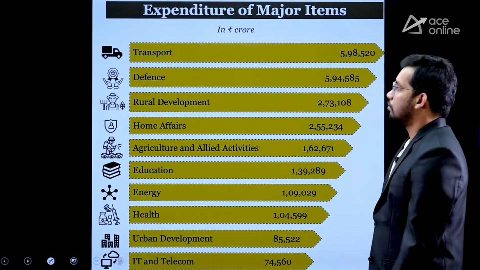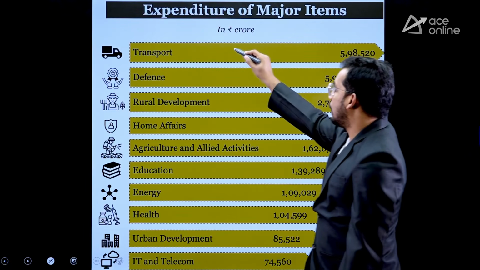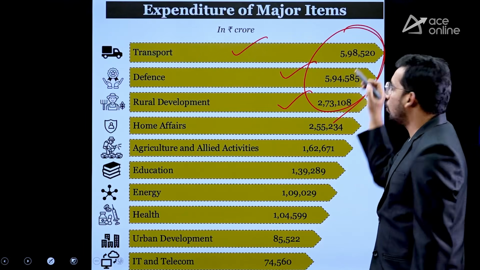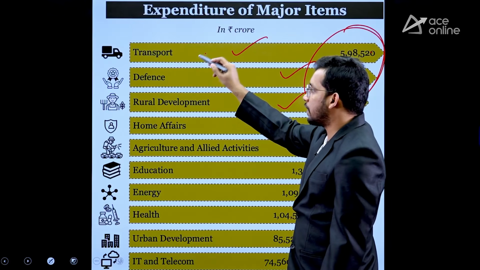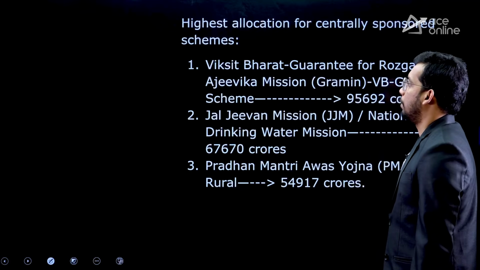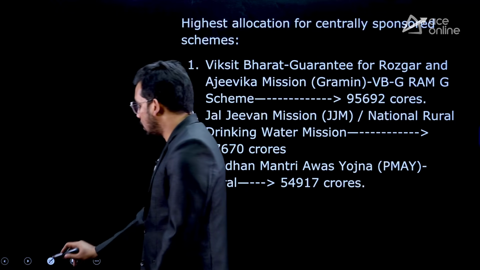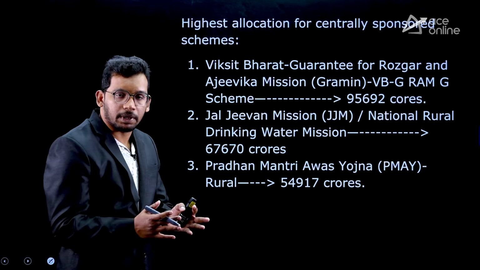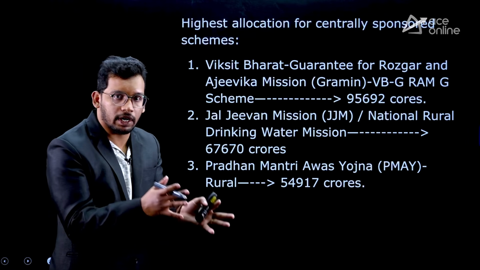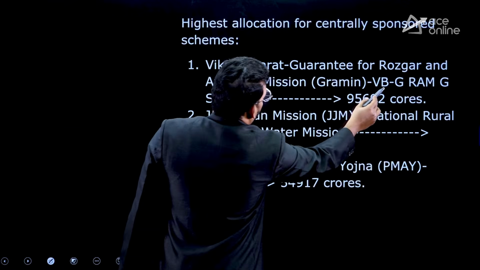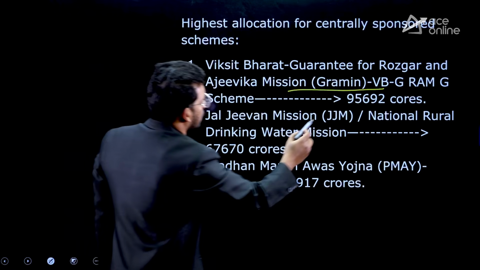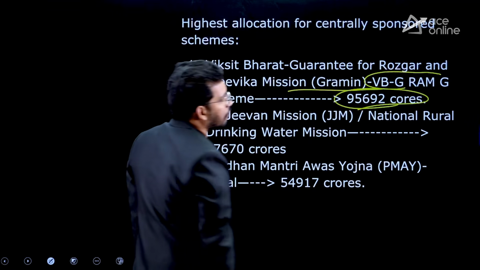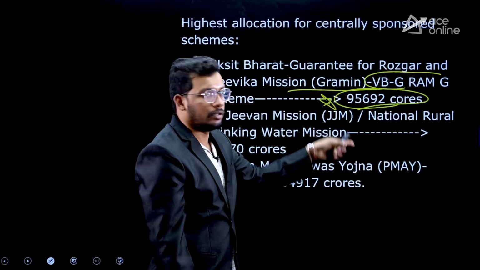Then major expenditure, that means most of our budget is going to transport highest, then defense, then rural development. Top three at least you need to remember. No need to remember the numbers, but remember top three sectors: transport, defense and rural development. Then highest allocation to centrally sponsored schemes. Centrally sponsored scheme means central government will give 60%, rest of the 40% has to be taken care by the states. Highest was given to Manrega replacement scheme, right? So new scheme was announced, that is VBG Ram, Mahatma Gandhi Manrega replacement scheme, 95,692 crores. This number you have to remember, right?